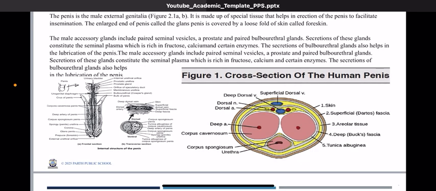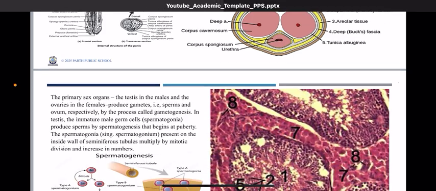Also, the diagram shown here as a cross section of the human penile region is important because specific kinds of spongy tissues are present, and blood fills these spongy tissues, which causes the erection of the penis. So there are a lot of physiological, anatomical, and also hormonal roles that play into the entire process of human reproduction.